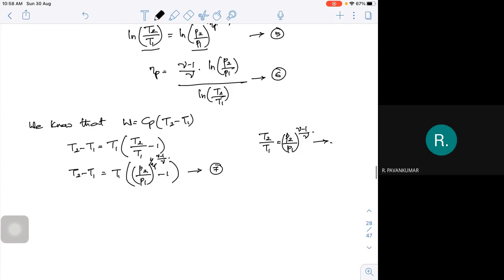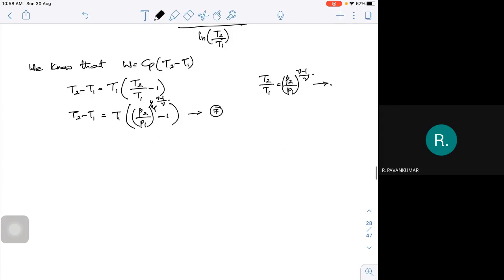Now, take for example, for any polytropic process, we know that T2 by T1 is equal to P2 by P1 whole to the power of n minus 1 by n.